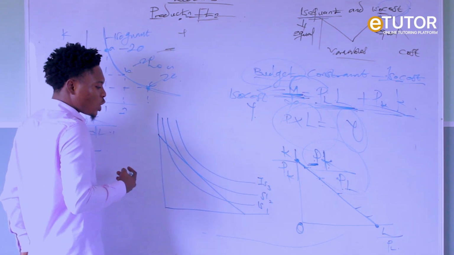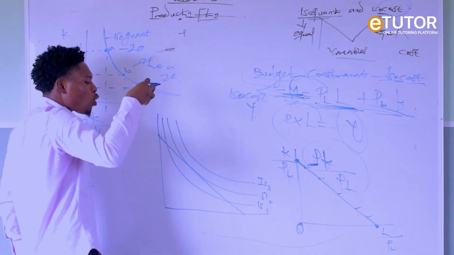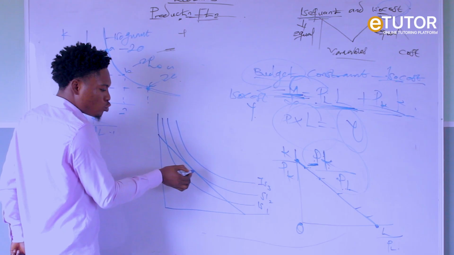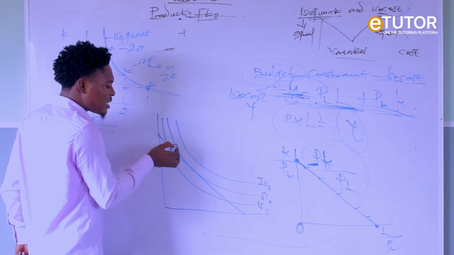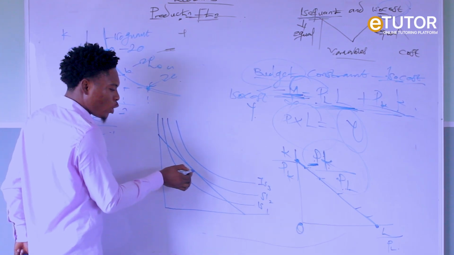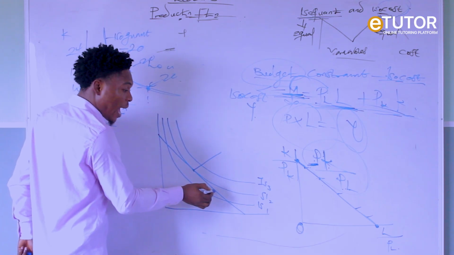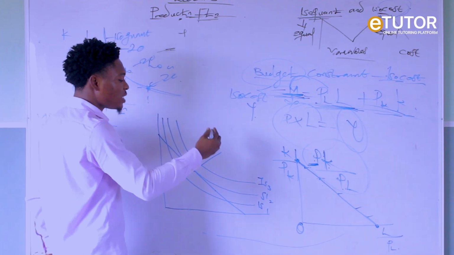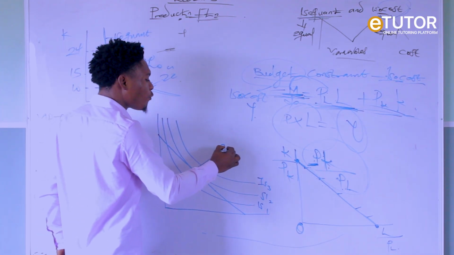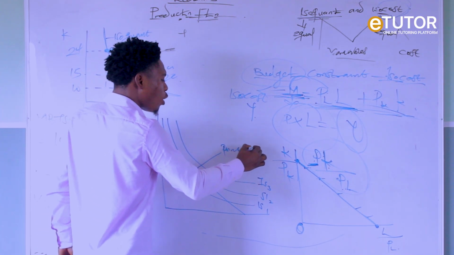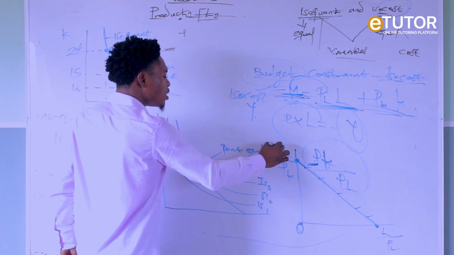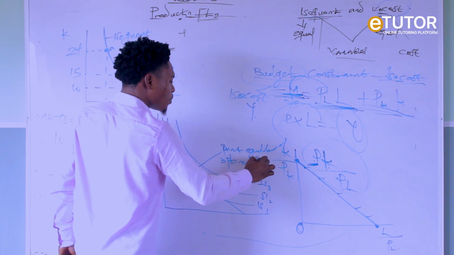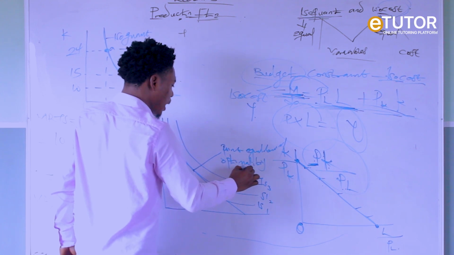Between these three isoquants, which one shows the point of a producer's optimality? It is our isoquant 2. Why? Because it is the isoquant that is tangential to the isocost. So we call it point of tangency. If we don't call it point of tangency, we can call it point of producer's equilibrium, or the optimality point of a producer.